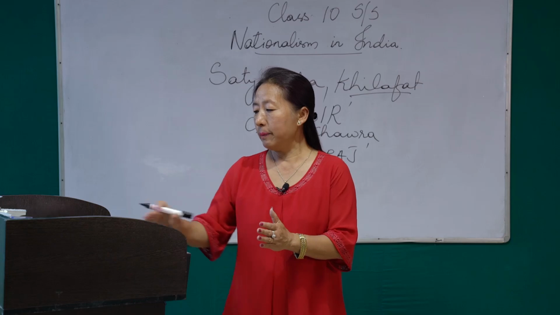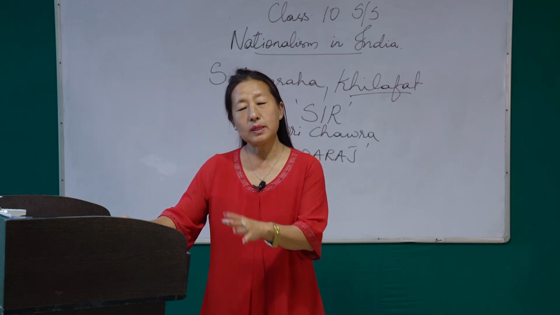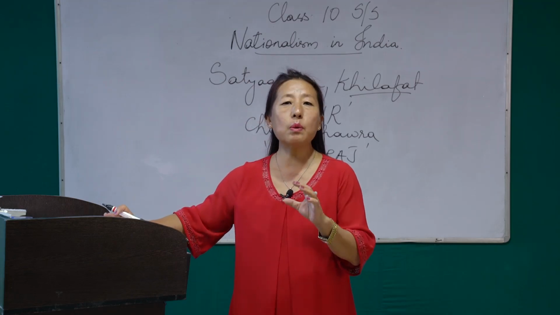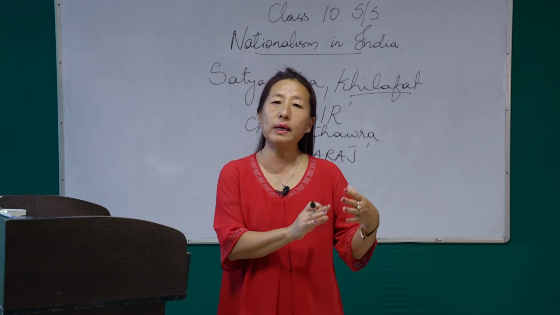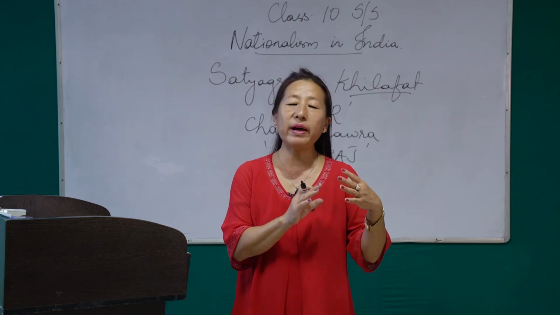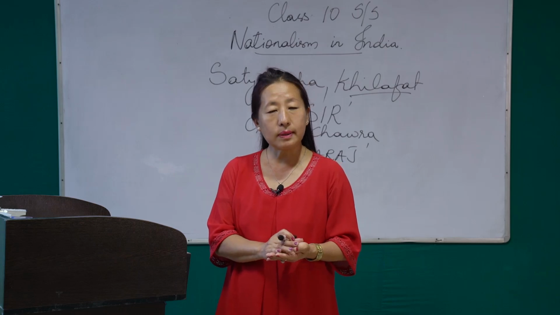Okay, then the reason why it started was that these people, the landlords and the talukdars, were imposing lots of taxes. Lots of tax were being imposed on the common people, that is on the farmers, and they were finding it very difficult to survive after paying all those taxes.